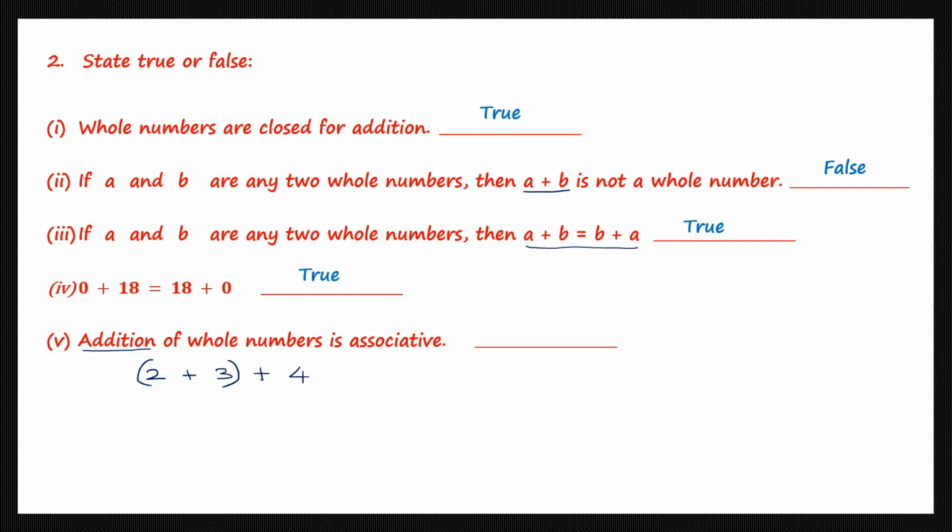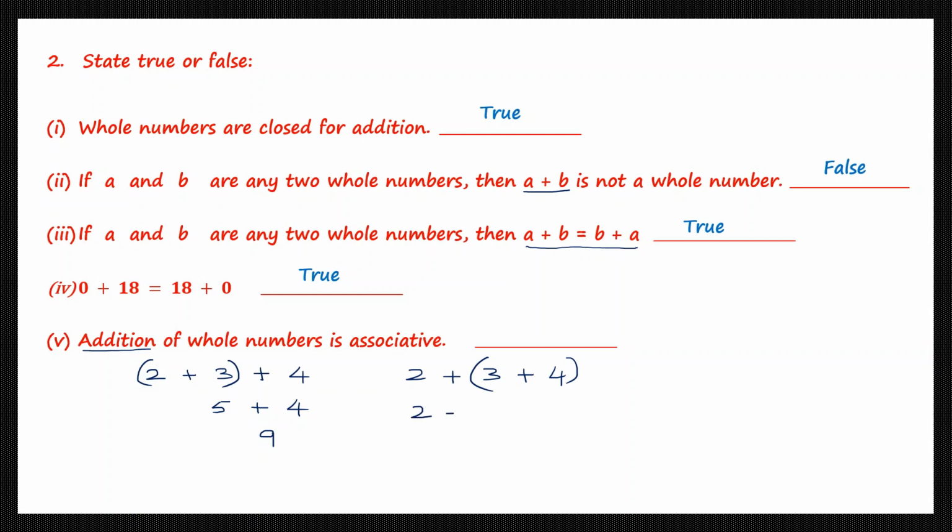So let me find the sum of 2 plus 3. 2 plus 3 is 5. 5 plus 4, I get 9. Now, what if on the other side, I take the same three numbers, 2 plus 3 plus 4. This time I'm going to find the sum of 3 plus 4. Initially here we found the sum of 2 plus 3. We grouped 2 and 3. On the other side, I'm going to find the sum of 3 plus 4 and group them. So the order has changed. Let's see if the answers are the same.